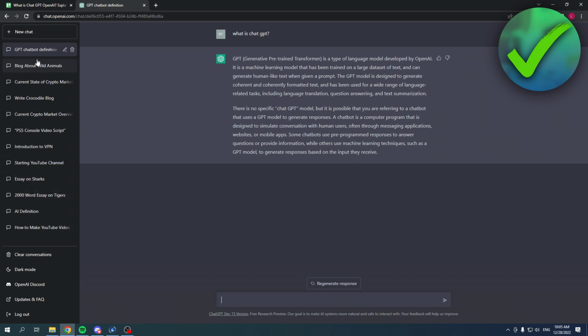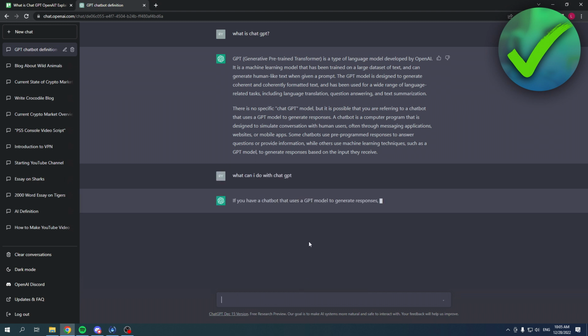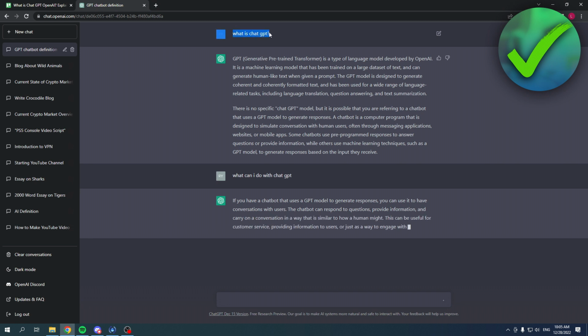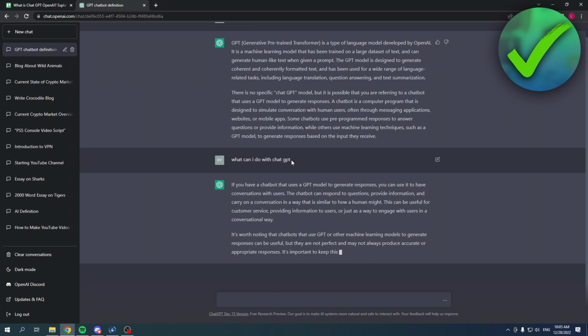You can switch between these different conversations and chats, and you can simply keep on asking in the same chat. So now I have asked, what is ChatGPT? Now I can, for example, ask, what can I do with ChatGPT? And then it will also keep the conversation going, because now it knows what exactly I am talking about, and it will give the most detailed answers possible.